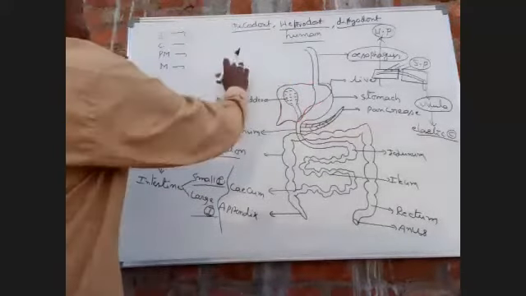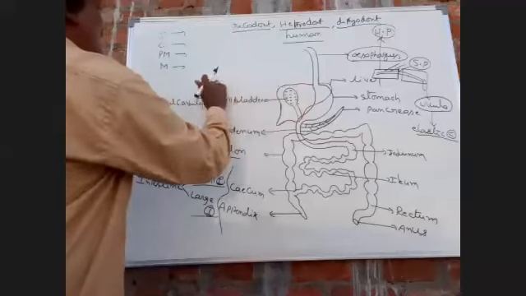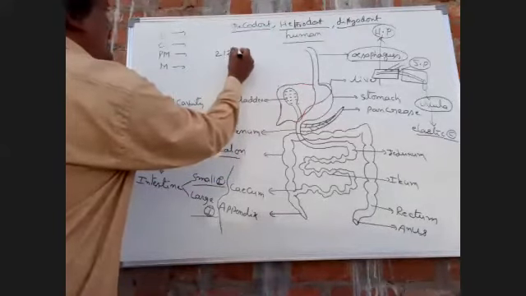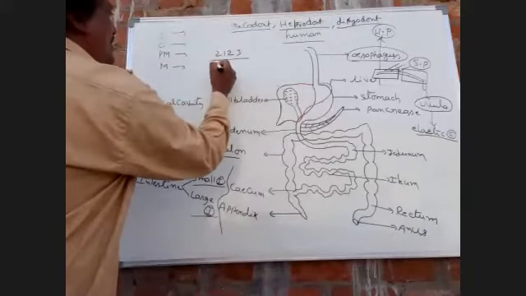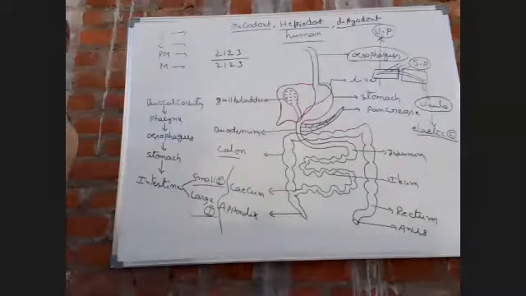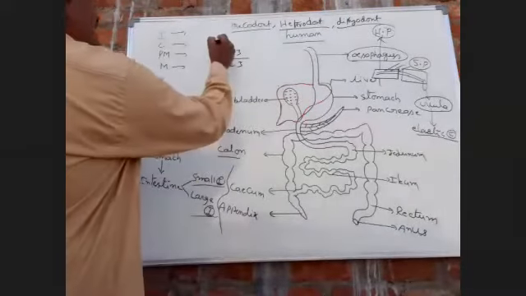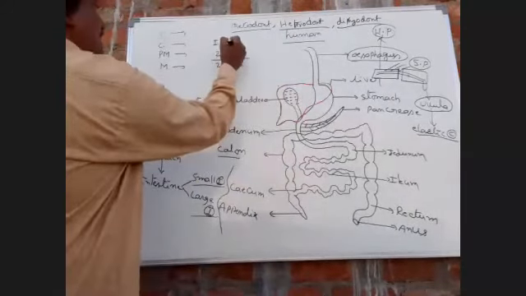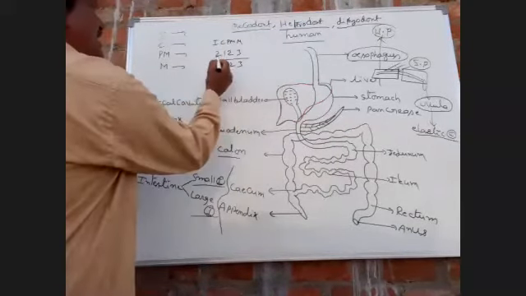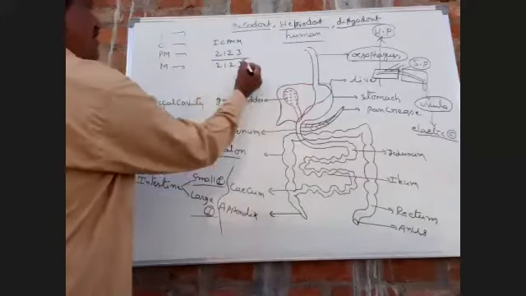So next, come to the dental formula in milk dentition. This is the adult dental formula. First one, adult dental formula. Incisor, canine, premolar, and molar.